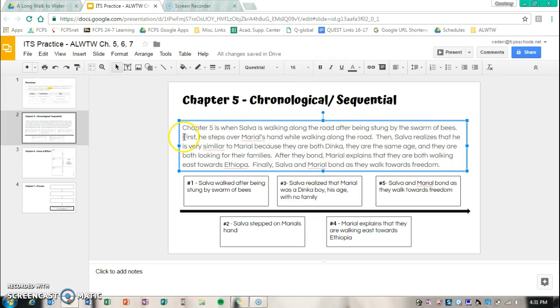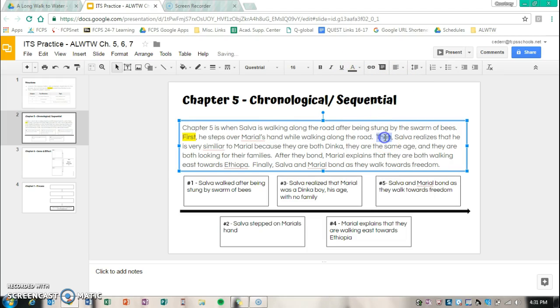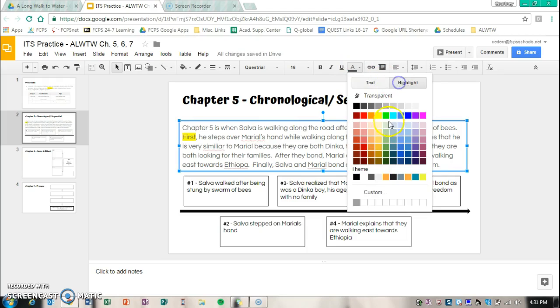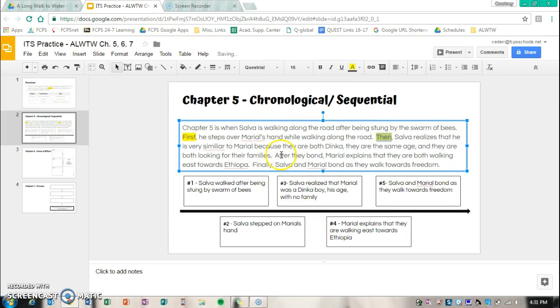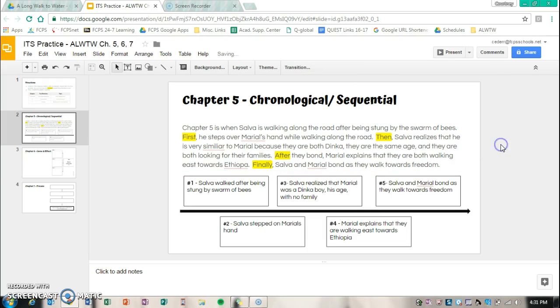So now I'm going to go in and highlight my transition words. My first one is first. I just go up here to highlight, and I'm going to use yellow. I'm going to do the same thing for then, after, and finally. Okay. So you can see that I have a paragraph using the text structure with my highlighted words, and I also have the graphic organizers filled in.